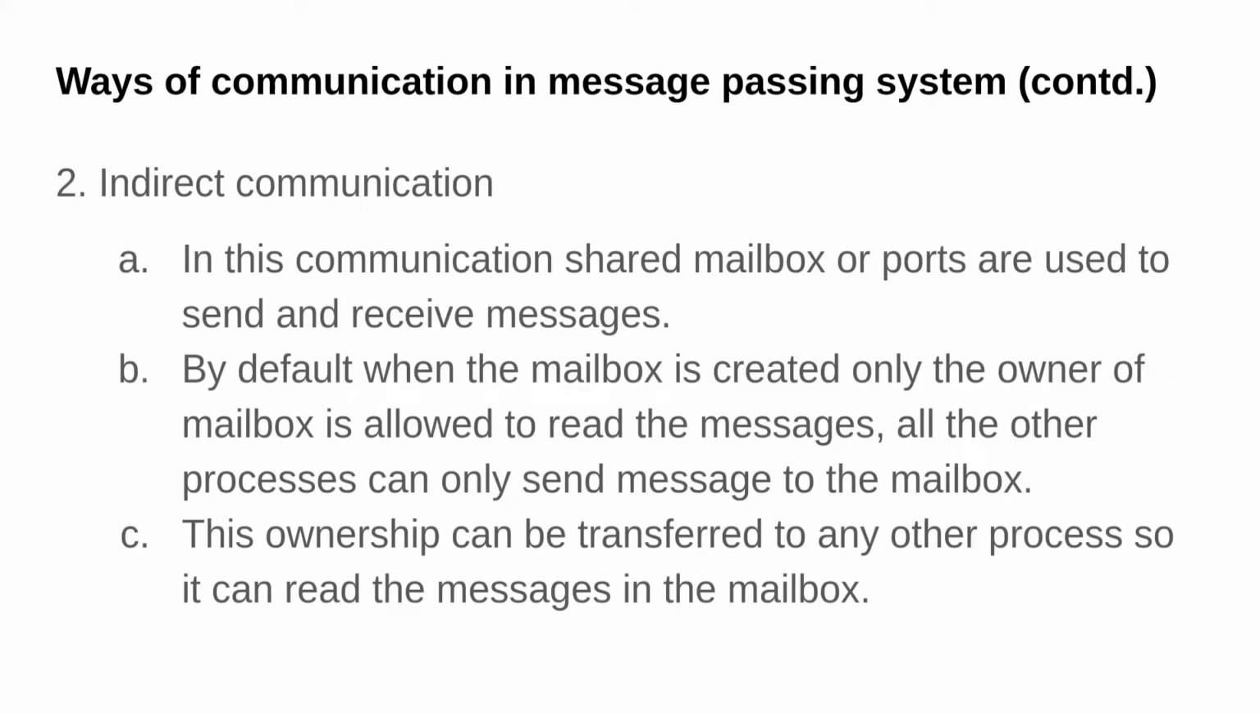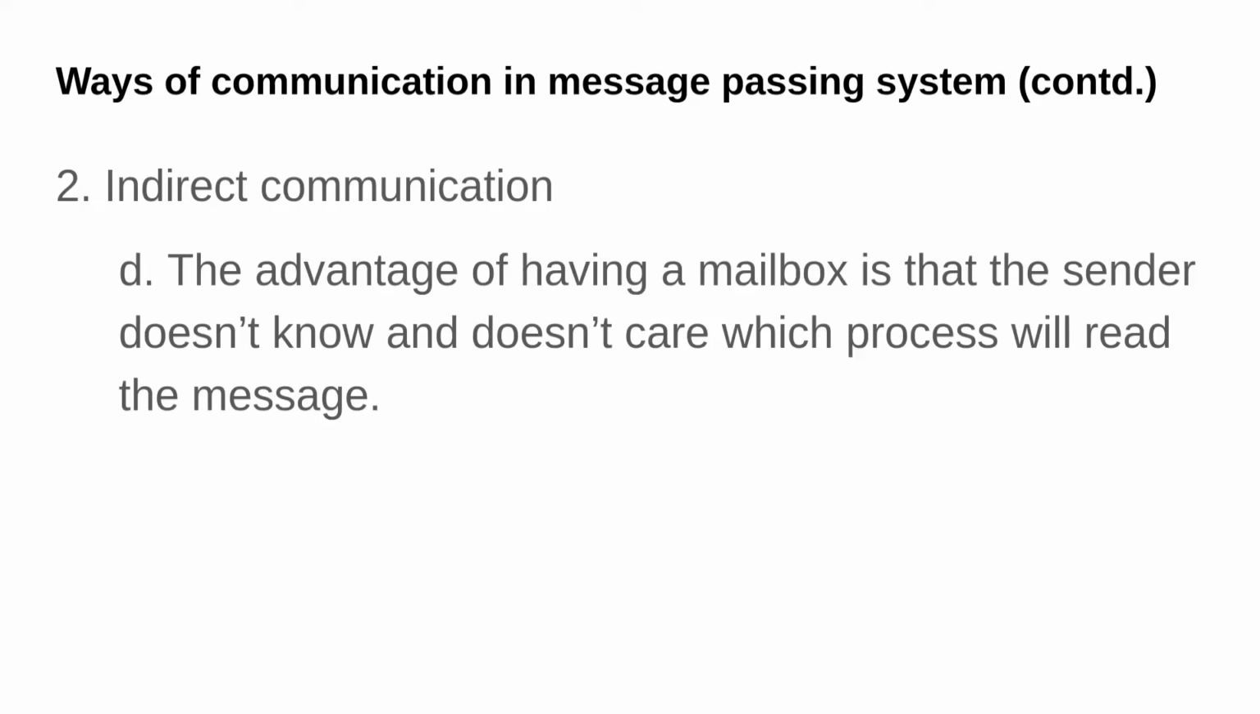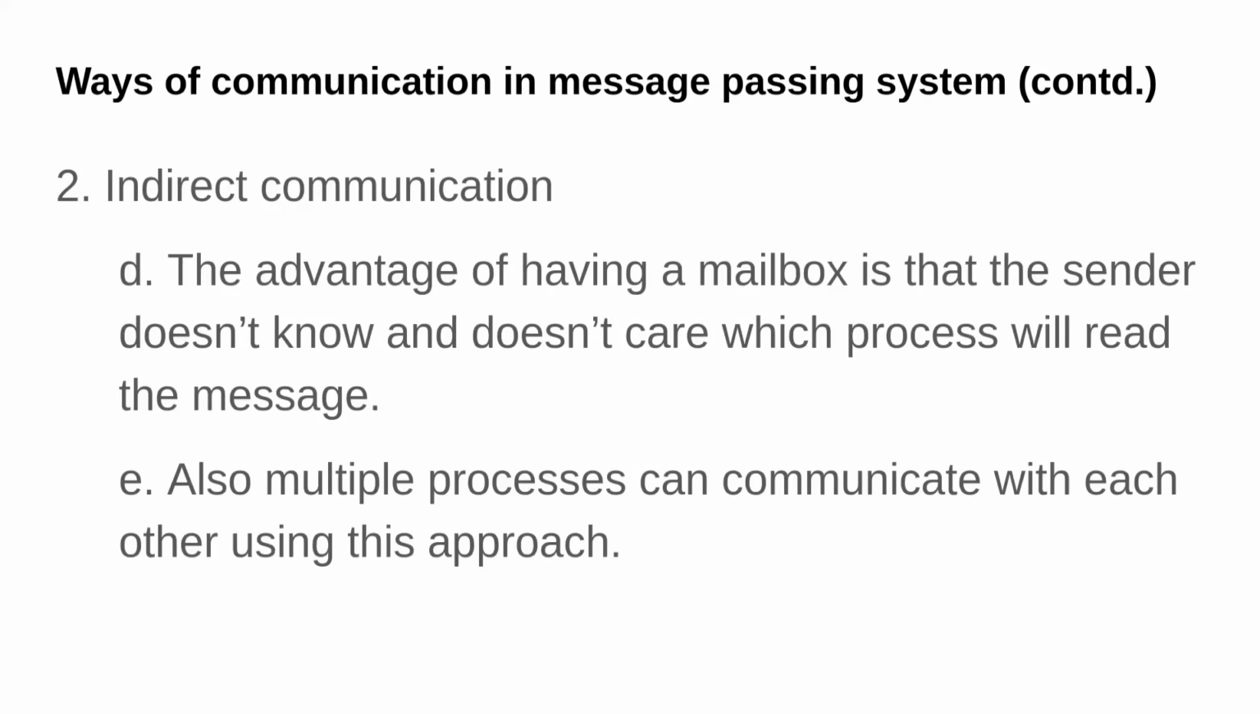That's how it works. Let's say process 1 is the owner and it has the read access. Then process 1, once it is done reading the message, can pass on the ownership to someone else. The main advantage of indirect communication over direct communication is that the sender doesn't need to know whom they are sending the message to, because that is immaterial. They are directly sending to the mailbox itself. Also in this system, multiple processes can communicate with each other.